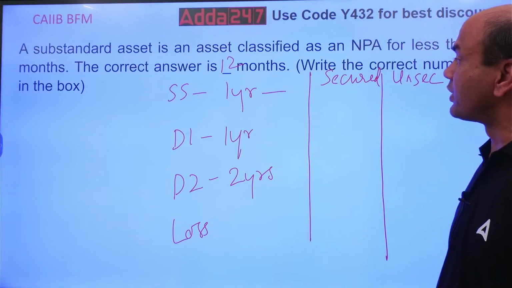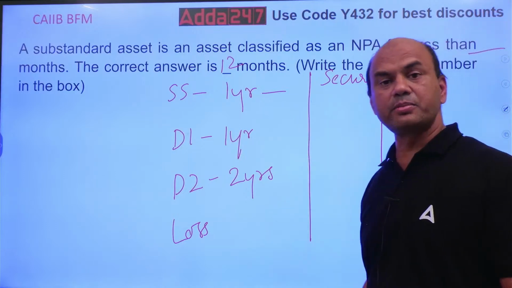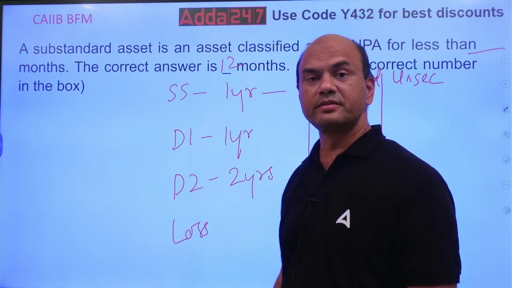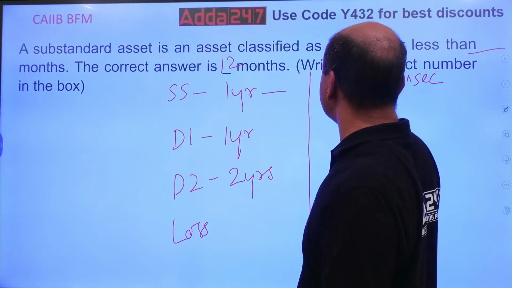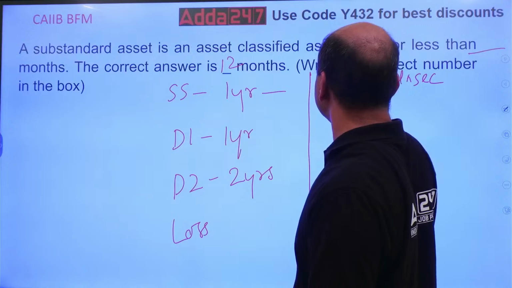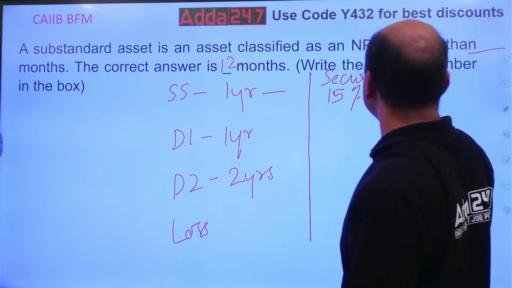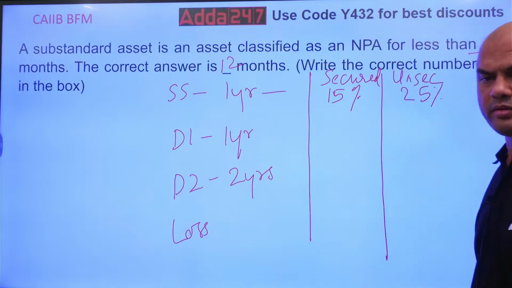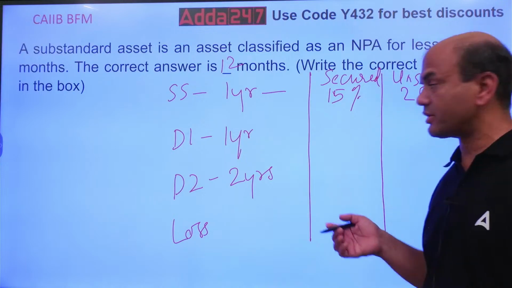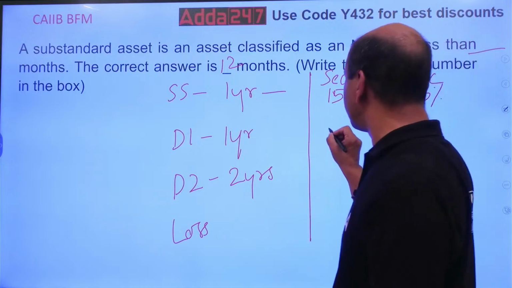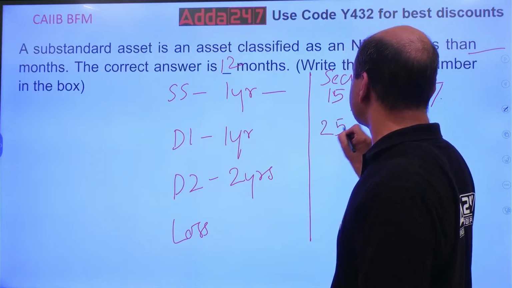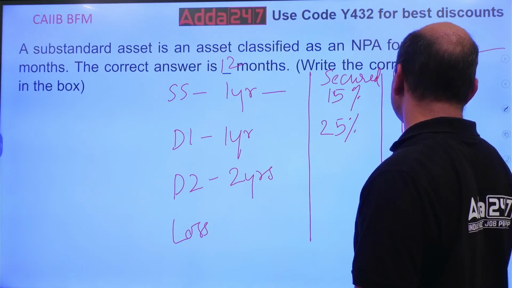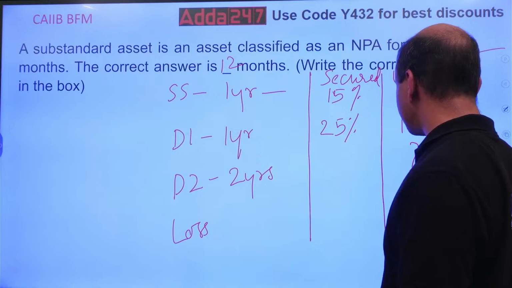For secured, for 1 year, what is the provisioning? It is 15% for secured. For unsecured it is 25%. For doubtful 1, it is 25% on the secured part, and 100% on the unsecured part.